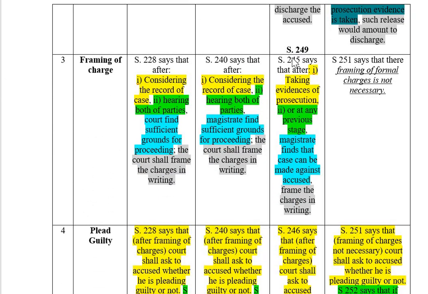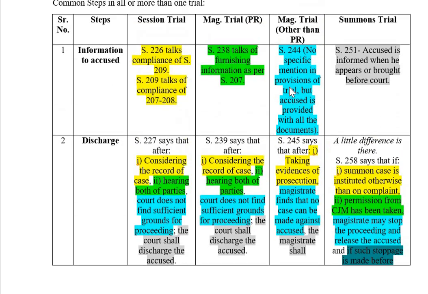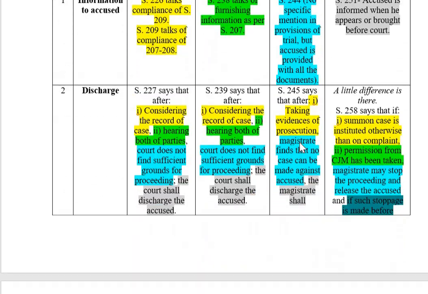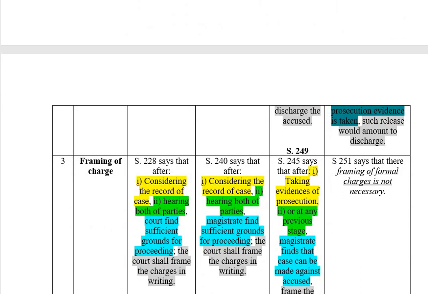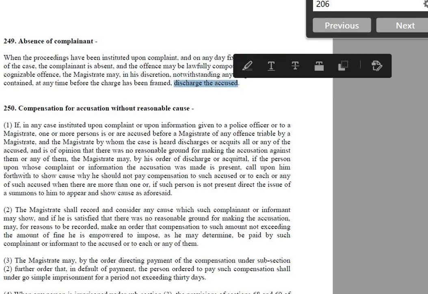Now 249 along with 245, discharge in magistrate trial other than police report. 249 talks about absence of the complainant. What if the complainant is absent? The complainant is not appearing in the court. Then the court may discharge the accused.